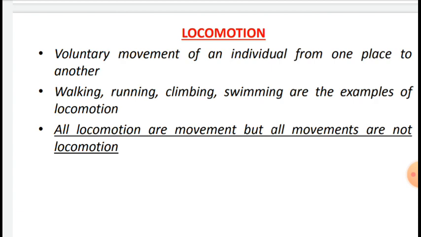These observations suggest that movements and locomotion cannot be studied separately. Both are linked, but movement is not locomotion. This point is to be remembered, because in movement the place is not changed.